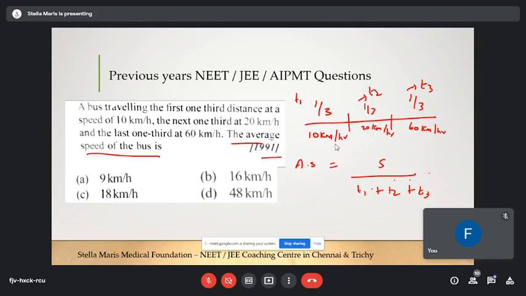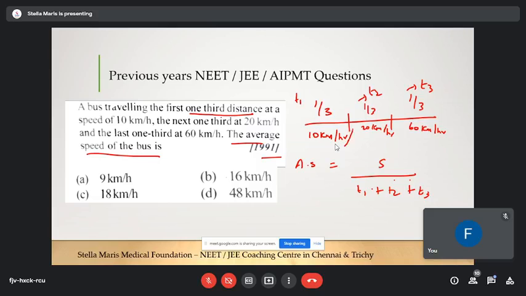So what is T1? S by V1. They have said one third of the distance.